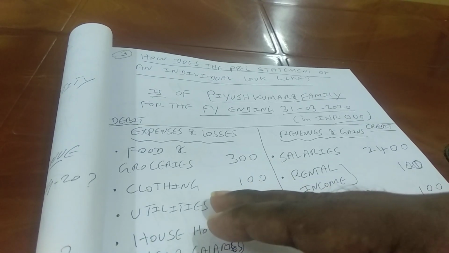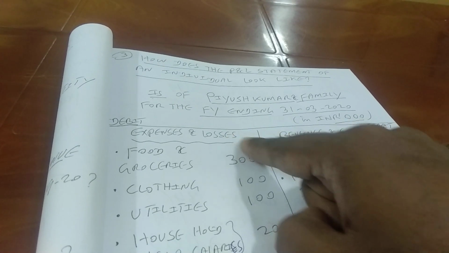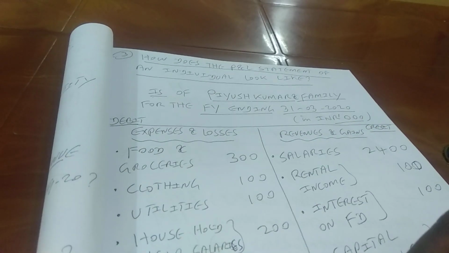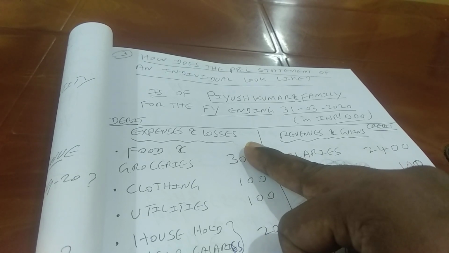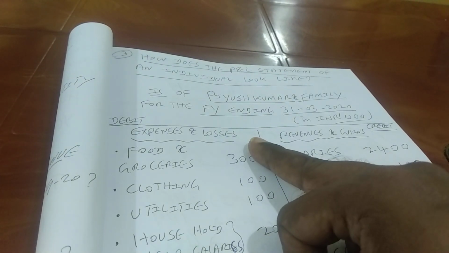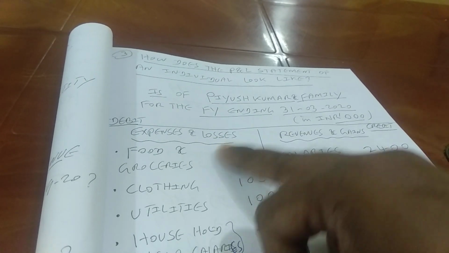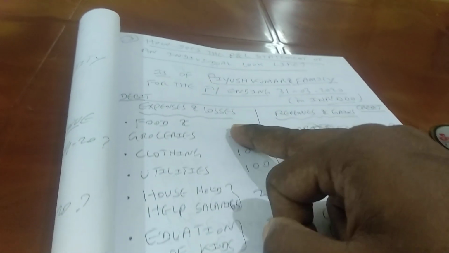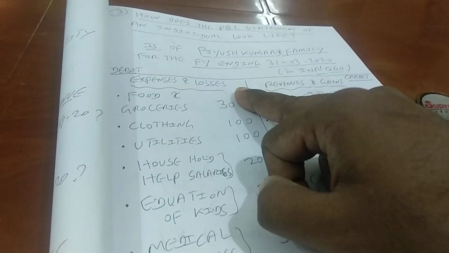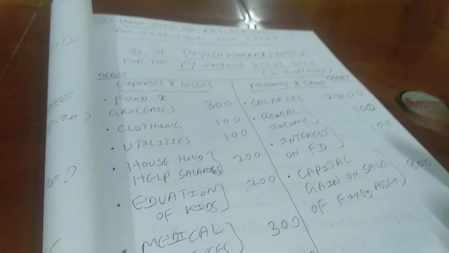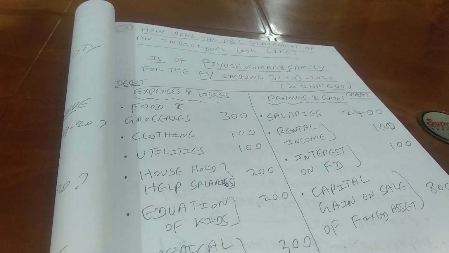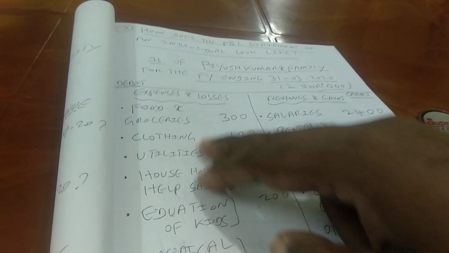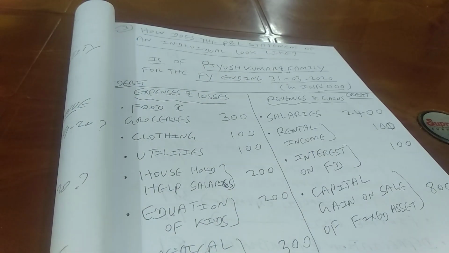normal day-to-day operations, right? On the other hand, losses are not happening to us because of operating activities, rather they are happening to us because of non-operating activities. So that's why we have a terminology, namely losses, which is the opposite terminology or jargon for gains. So that means gains and losses are not belonging to the operating activities of an entity in a normal course of a period. So what are the expenses and losses for this family?